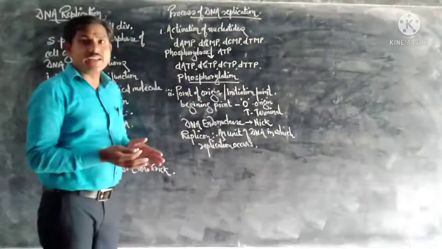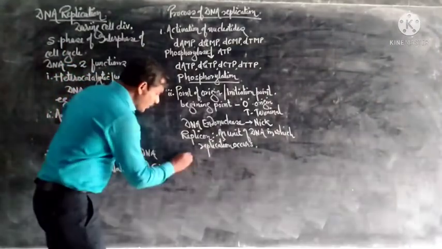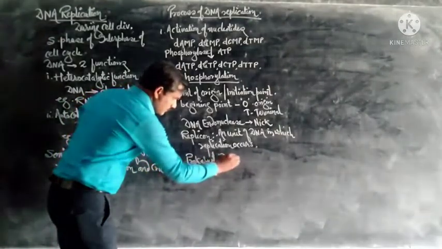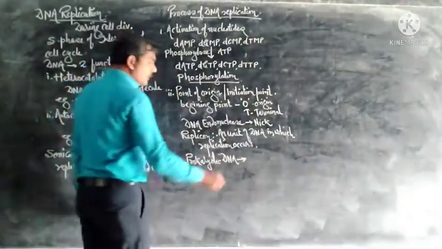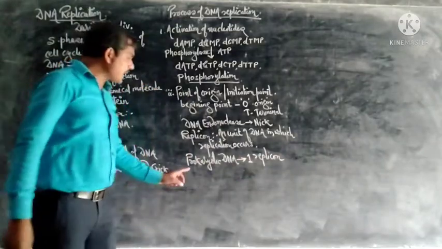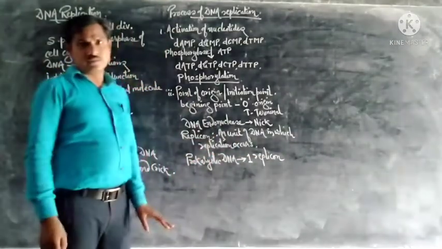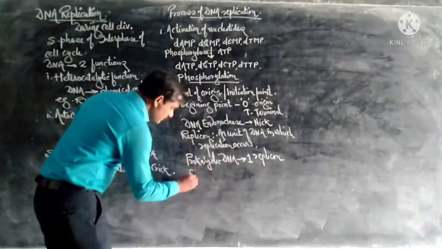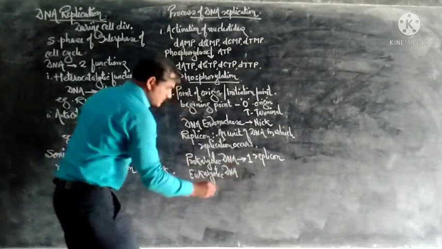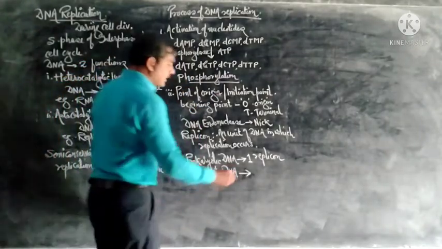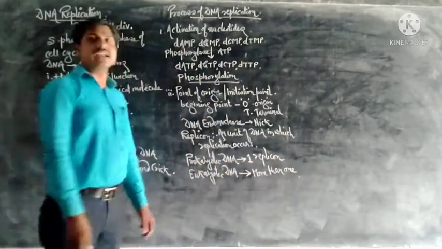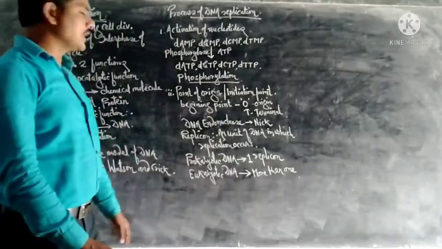If we compare eukaryotic DNA and prokaryotic DNA, we find that in prokaryotic DNA only one replicon is present during replication, while in eukaryotic DNA more than one replicon is present.